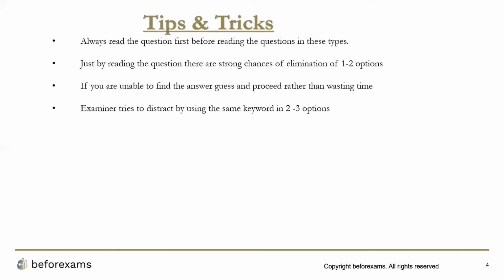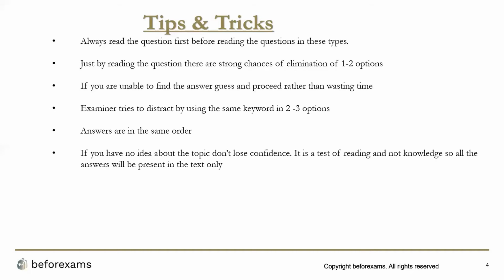As I said, the examiner always tries to distract you by using the same keyword in 2 or 3 options. They will try to distract you. They will try to confuse you. That is why you have to be very sure about the meaning of the options and the meaning of the question. Answers are always in order in these kinds of questions.